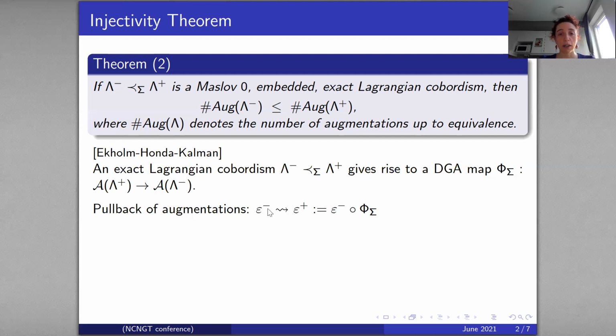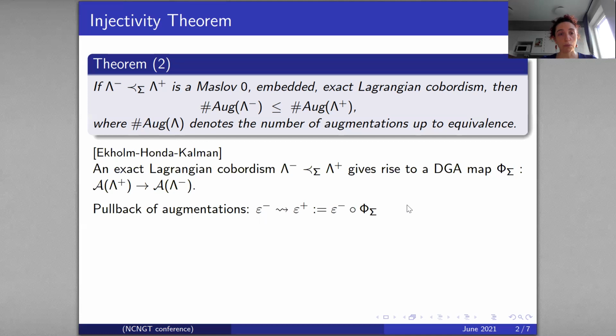So if epsilon minus is an augmentation of A lambda minus, then if we compose it by this DGA map phi sigma, it will give an augmentation of lambda plus, what we call epsilon plus.